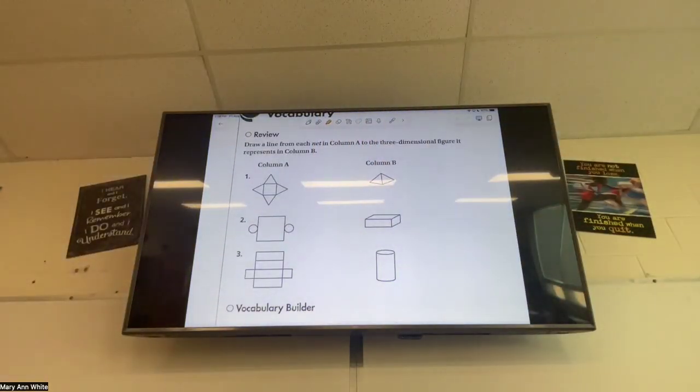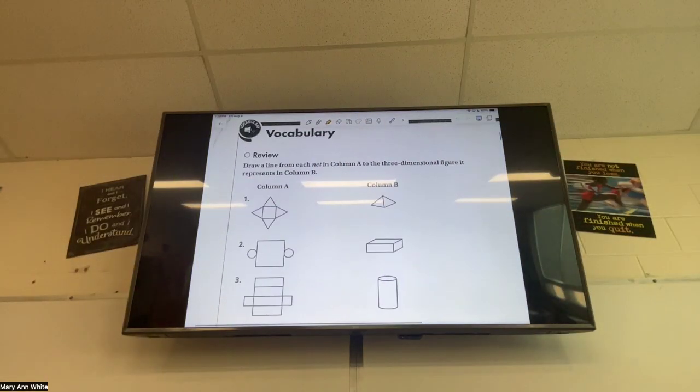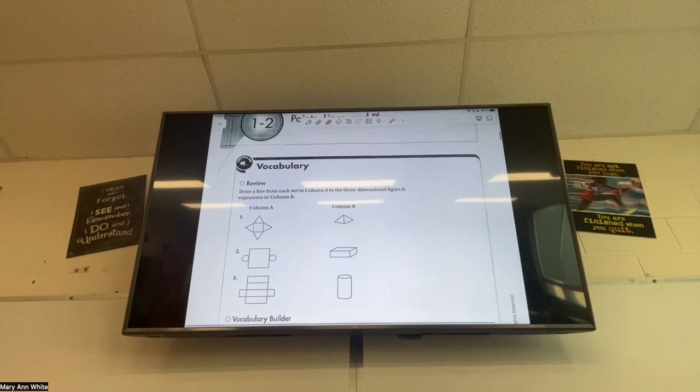All right, so again, this is 1.2. This is what we did yesterday. Who thinks they know where the first net goes? Yep. Straight across, very good. Where does my second net go? Yes, Chase. It goes to the very bottom one, very good.